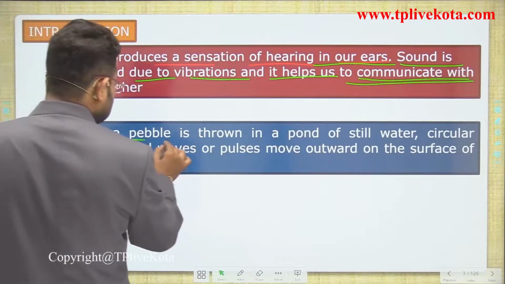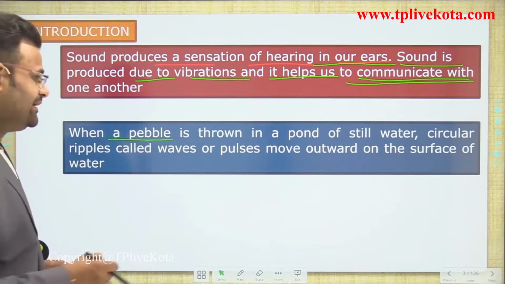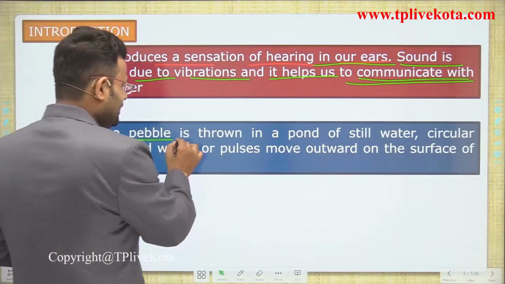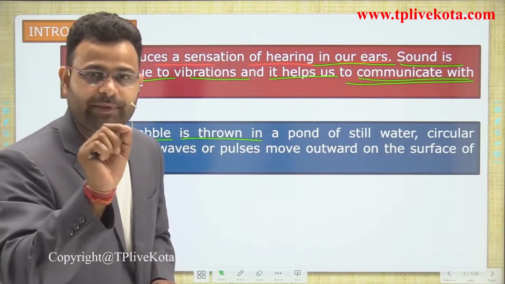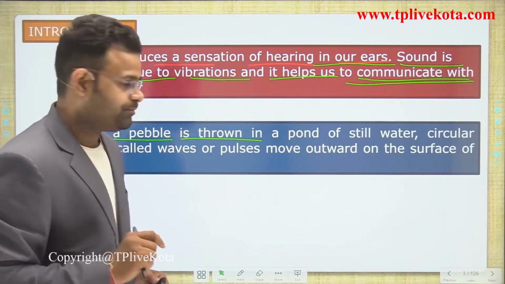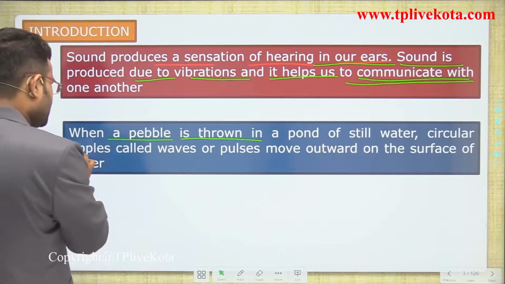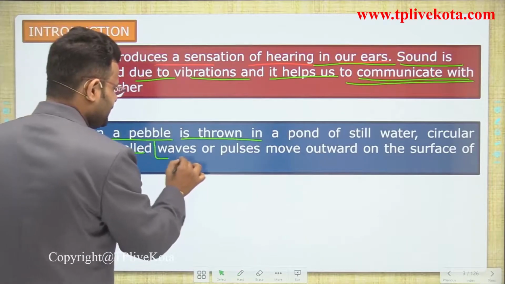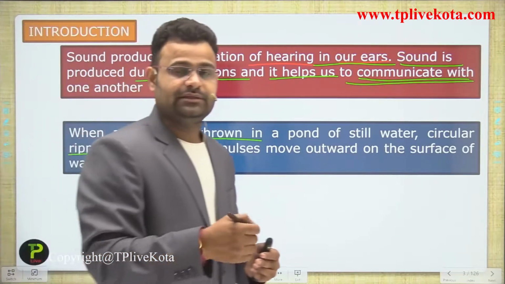When a pebble is thrown, first of all let us understand what happens in that process. When a pebble is thrown into a pond, whenever you throw a pebble into still water, what happens? We see circular ripples, which are called waves. Circular ripples are formed in that pond.